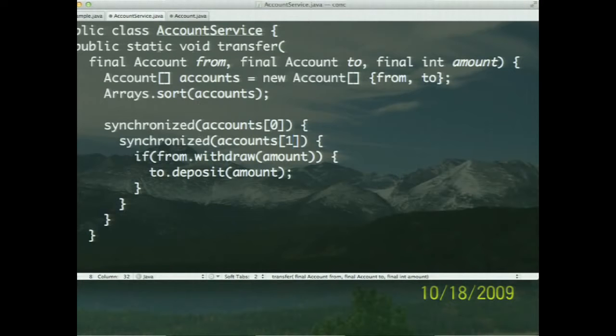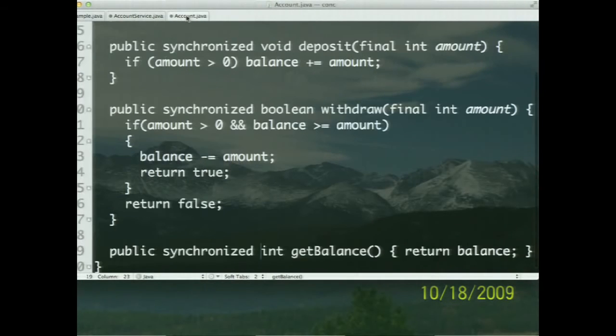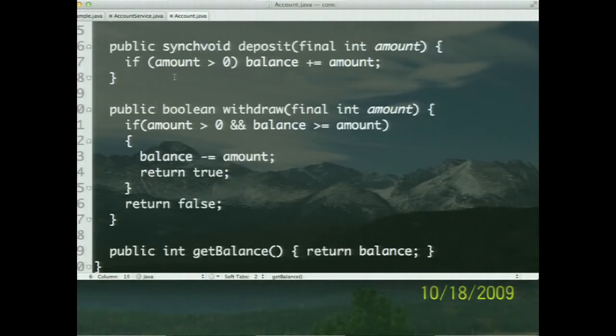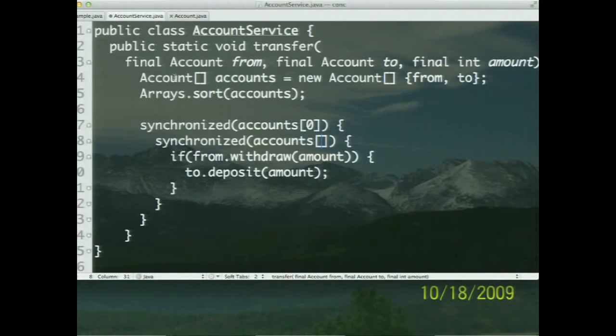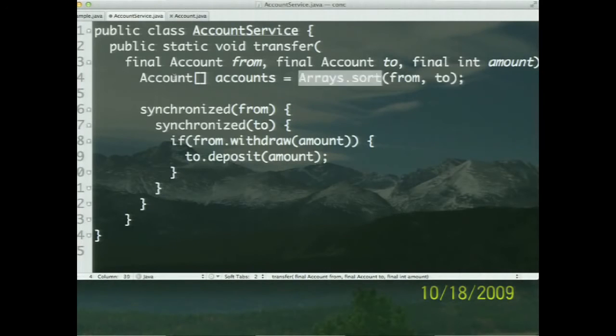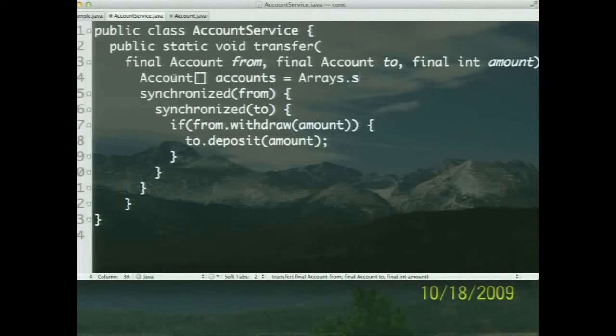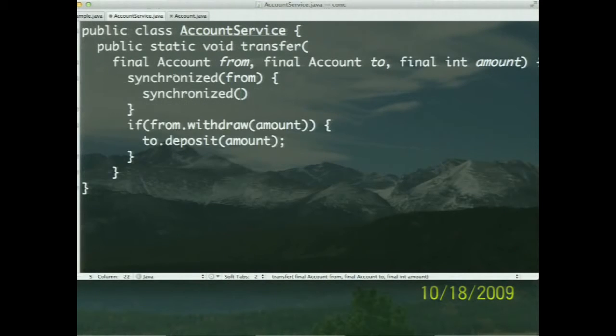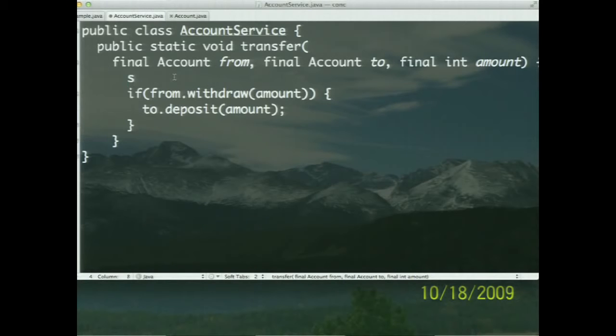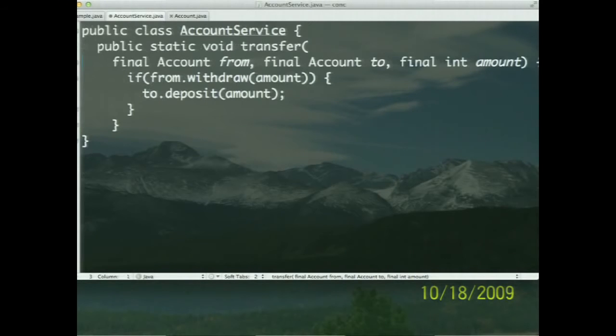So that's exactly what I'm going to do. We are in Java right here. And I'm going to go to the account class right there, and let's remove all the synchronized mess we created, because that's not helping us after all. So I'm going to remove all the synchronized parts, as that doesn't help us also, the deadlock is looming overhead as we speak. So rather than doing any of that, what I'm going to do instead is simply tell it that I want to use a managed mutable identity.